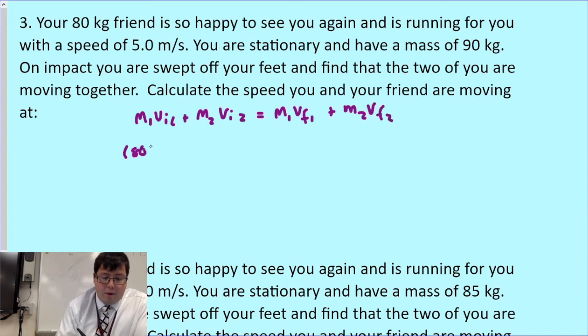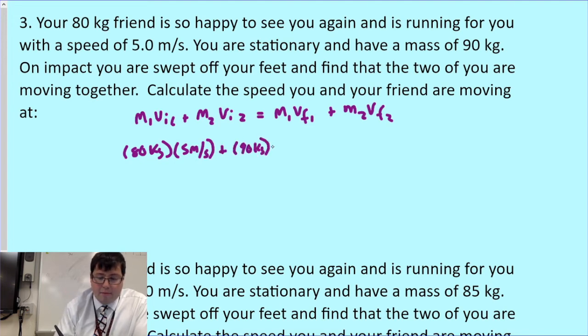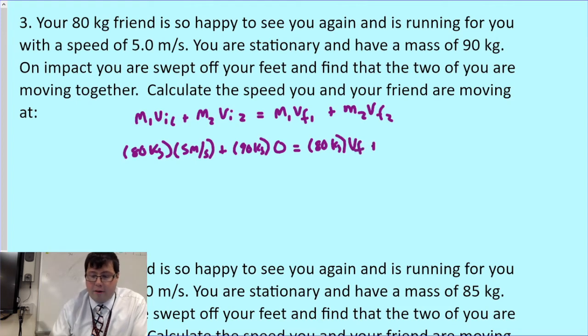Plugging in my numbers here, we've got the 80 kilogram friend times the initial speed of that friend, which is 5 meters per second, plus your mass of 90 kilograms times your speed, which is 0 to start off with. That's going to equal 80 kilograms times your friend's final speed, plus 90 kilograms times your final speed.